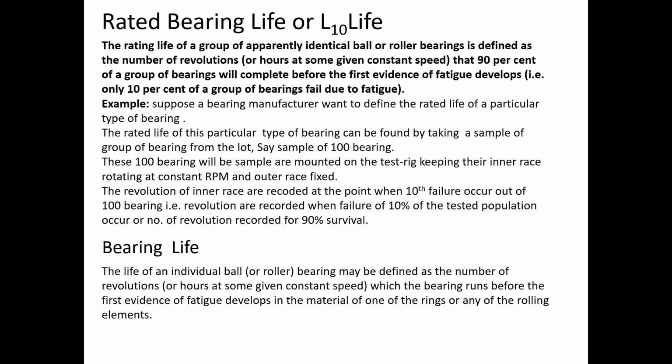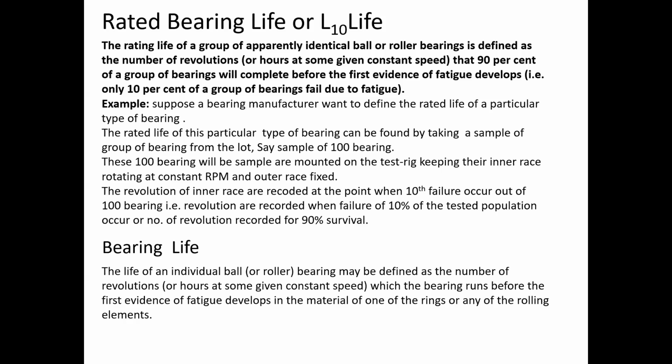So for better understanding, let us take an example. Suppose a bearing manufacturer wants to define the rated life of a particular type of bearing. The rated life of this particular type of bearing can be found by taking a sample group of bearings from the lot. So what will we do? We'll take a sample size of, say, 100 bearings from that lot.